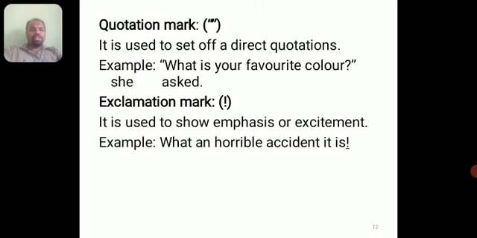The next mark is the exclamation mark. It is used to show emphasis or excitement. When there is exclamation, we will use the exclamatory mark.